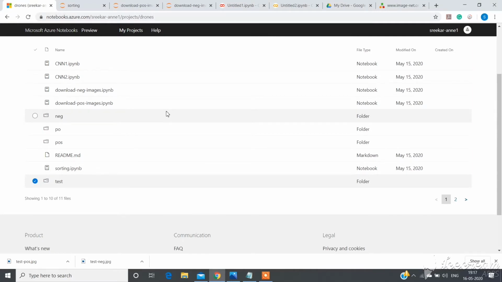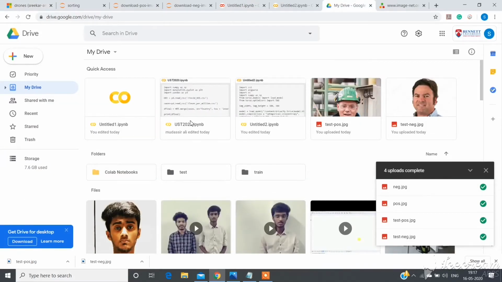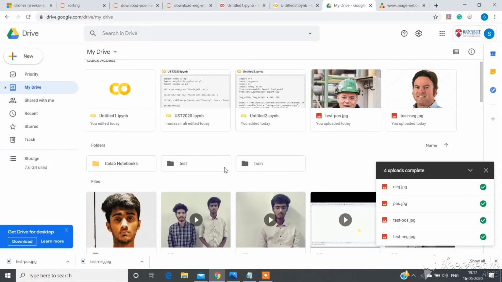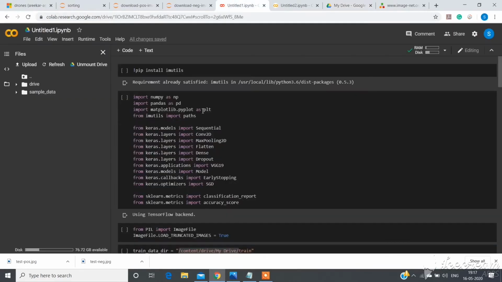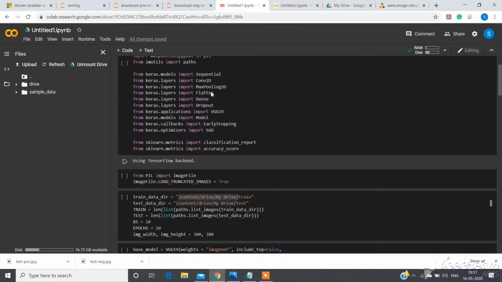So I'm downloading these test and train datasets into my system, and I'm uploading them into my Google Drive. As you can see here, I've uploaded my datasets into Google Drive, this test and train datasets here. Now I've created a Google Colab notebook and I've already written the code of CNN here. So we'll quickly go through this code also. I've initially mounted my drive into Colab and imported all my data here. As you can see, I've first installed the required libraries and imported the required modules.